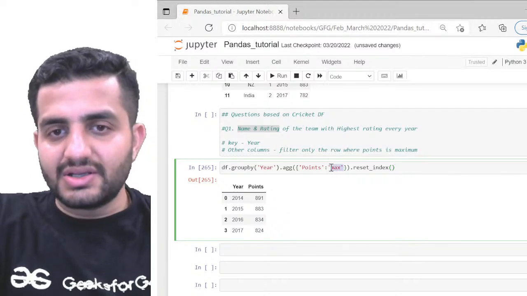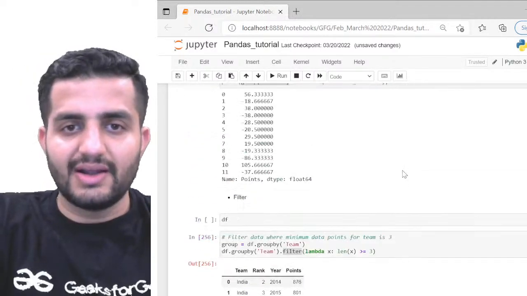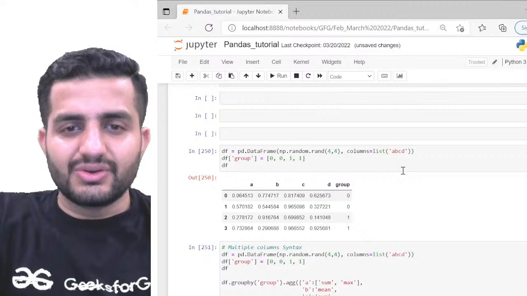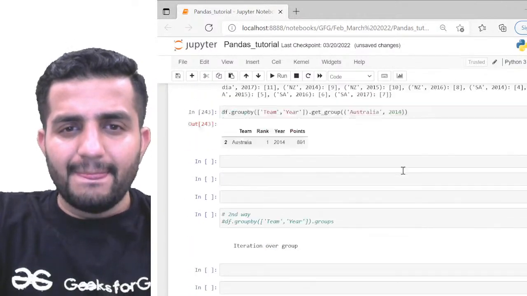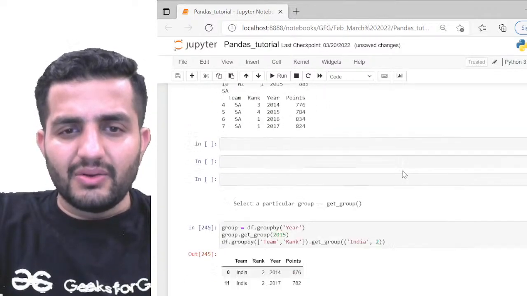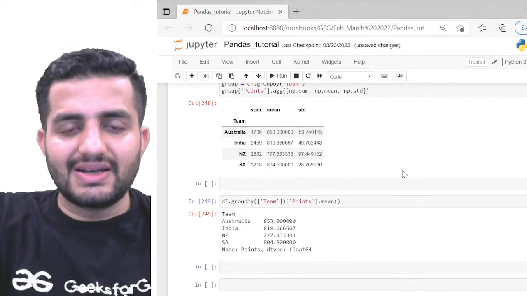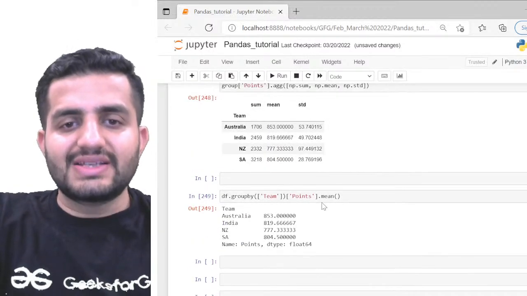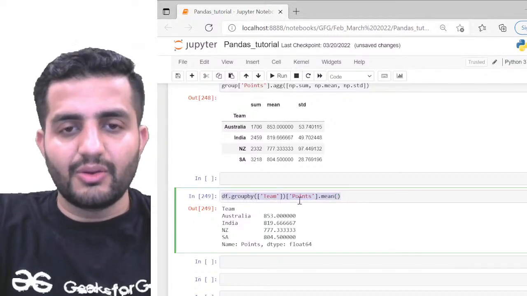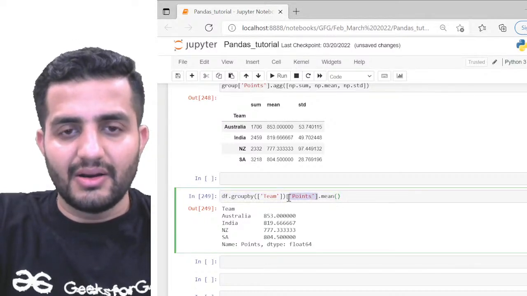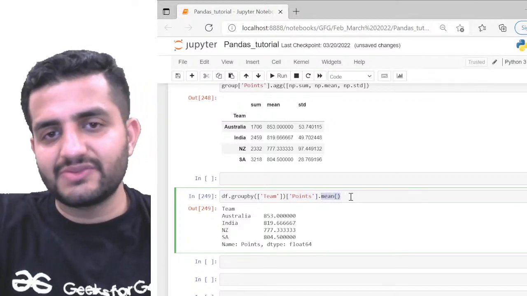Why max in quotes? We have seen 3 different ways to write it, so I'll just show it to you again. Yesterday I was showing you this example, right? This is the syntax, how we write it. For example, if we want to use this format, this is also fine. On the group by, we can simply call the column name and use max. Even this will give me the same result.